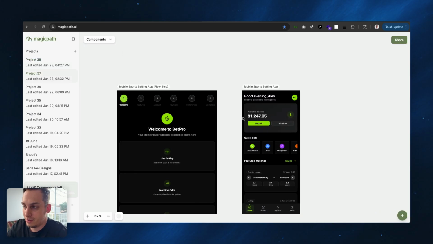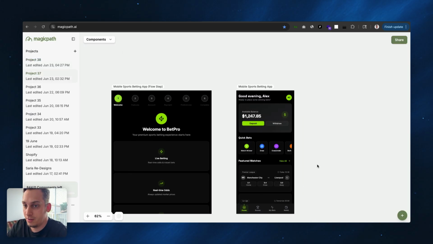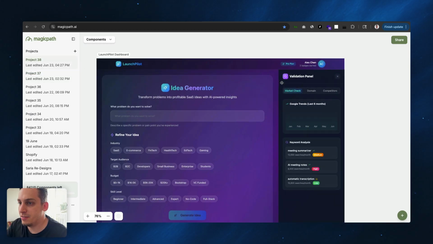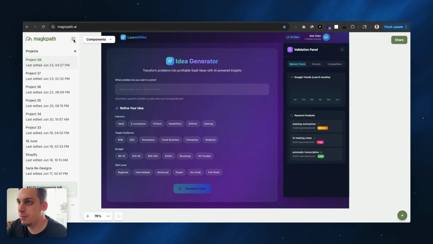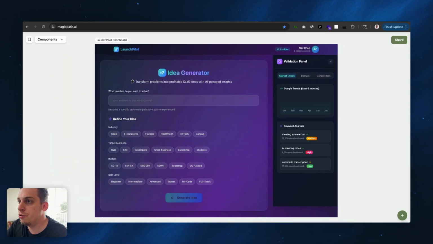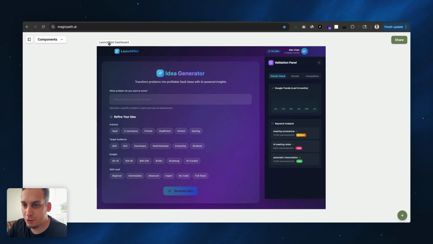So just out of context, we did this in just one shot today in our live stream. So this is just a great example of how it's going to look with just one shot. And this was with chatting with the AI, right? As you chat with the AI, maybe back and forth like 5 times, just trying to confirm the colors, the fonts, and all of that, you can create a nice design looking like this. And as you can see, with just one try, let me just hide this over here, with just one try, we get this launch pilot dashboard.